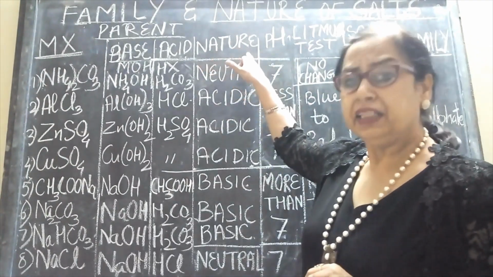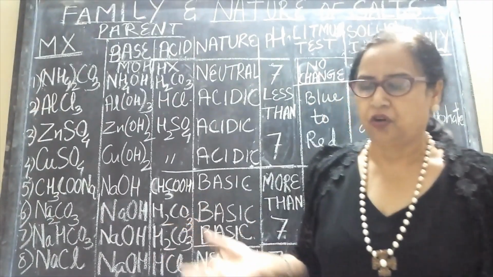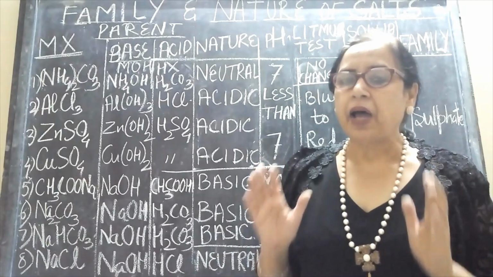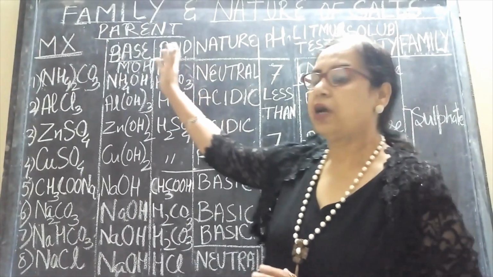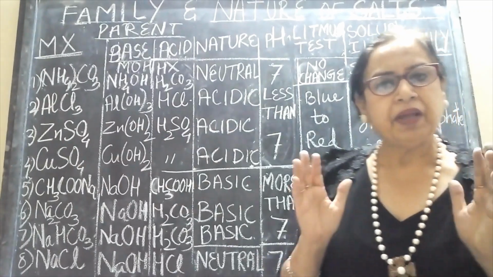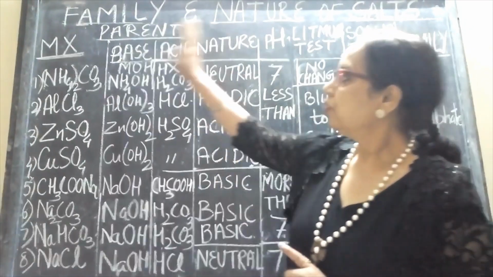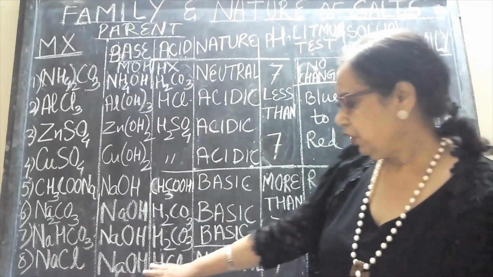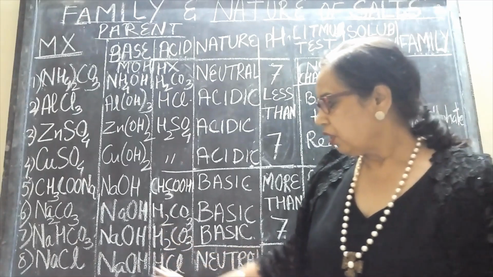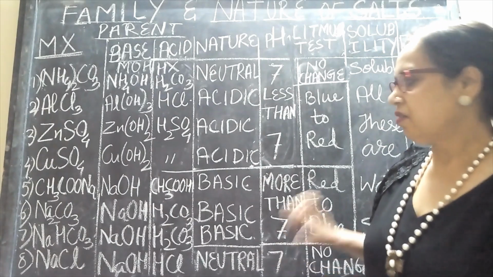Now we come to the nature. Nature means whether it is an acidic or a basic or a neutral salt. Now children, for knowing the nature, we should first know the parent compounds, parent acid and parent base, from which the salt has been obtained. Here the basic rule is, please note down, strong acid, strong base. Like we have here strong acid HCl, strong base sodium hydroxide. So strong acid, strong base, sodium chloride, it is neutral and pH is 7.